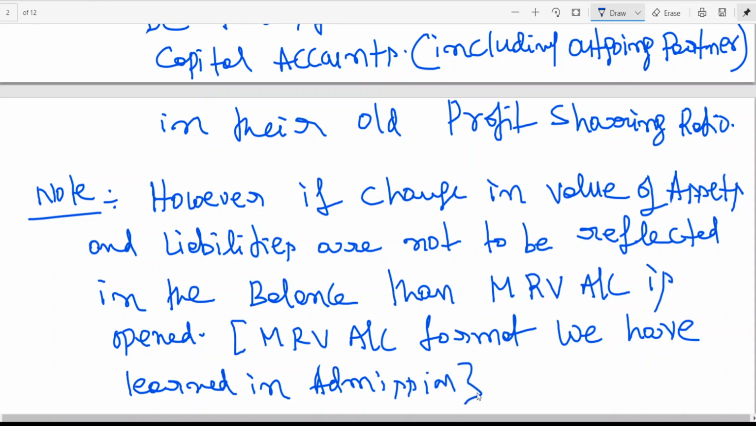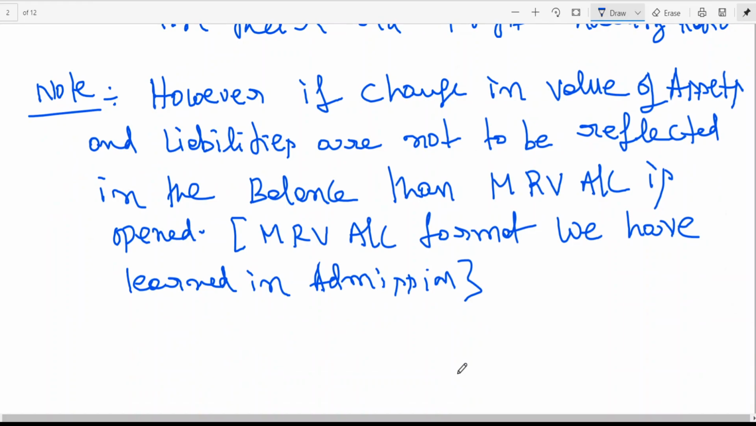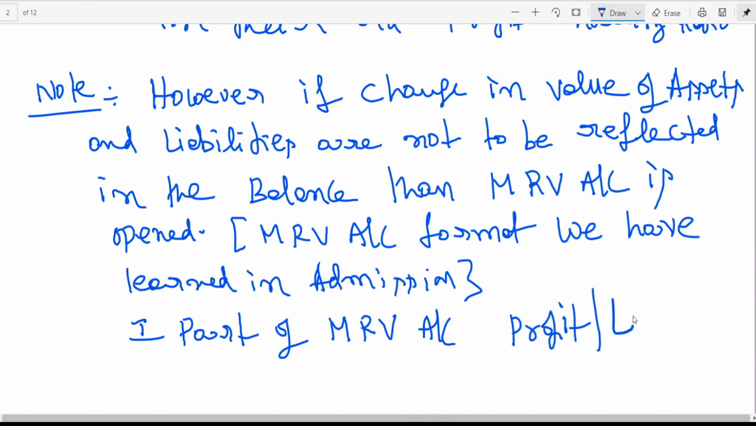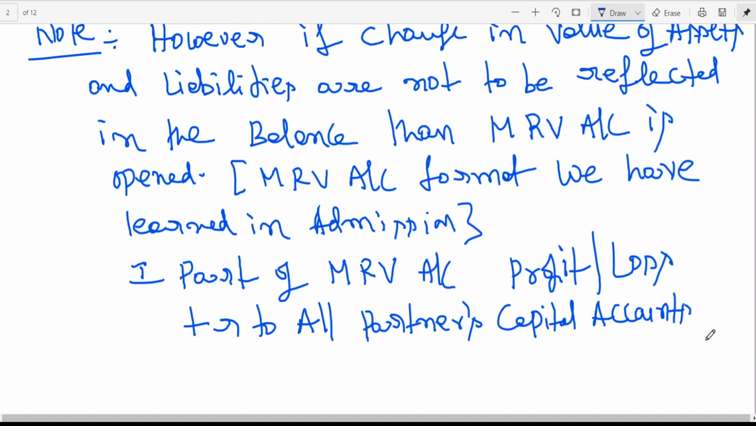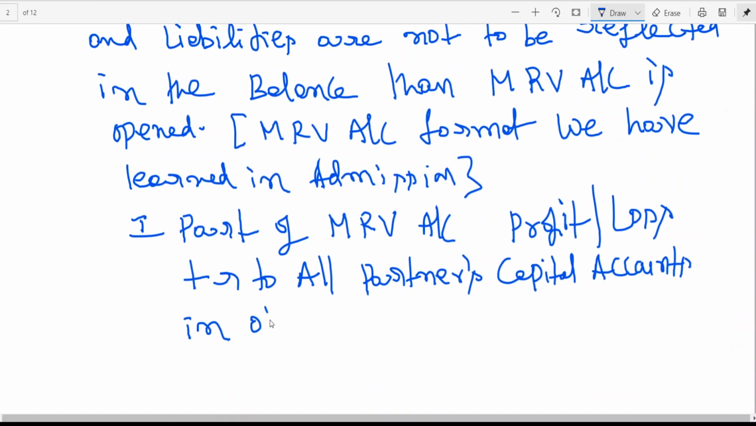We have learned this in admission. The only difference is that the first part, profit or loss of the memorandum revaluation account, you will be transferring to all partners' capital accounts in the old profit sharing ratio.